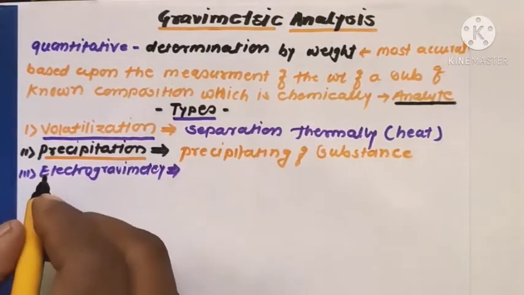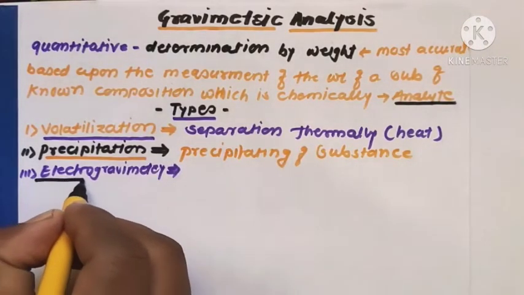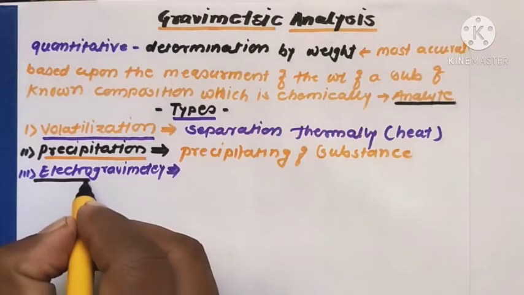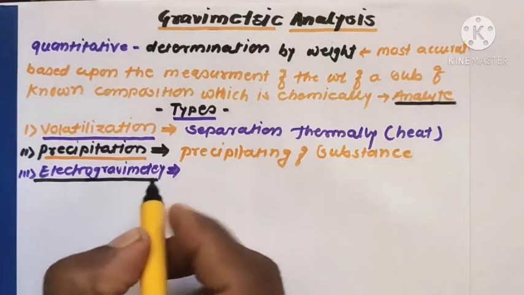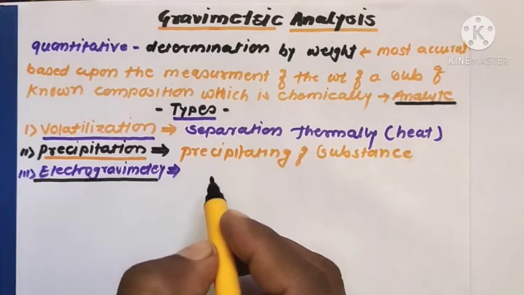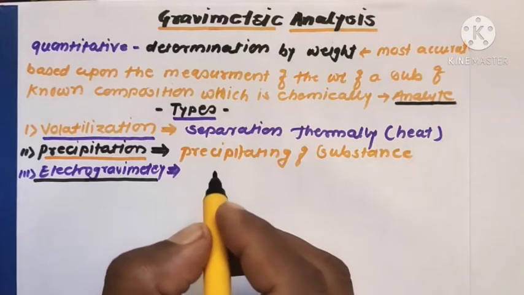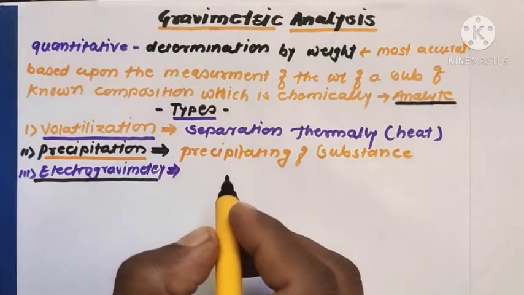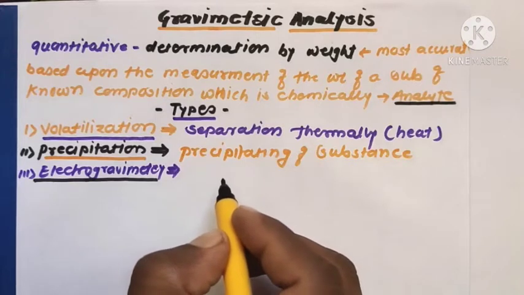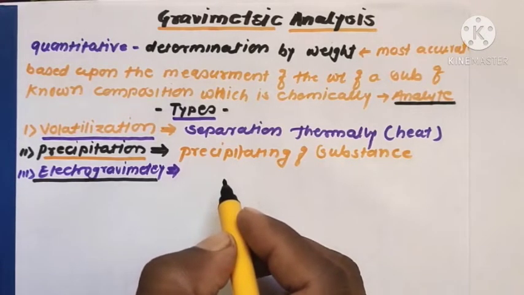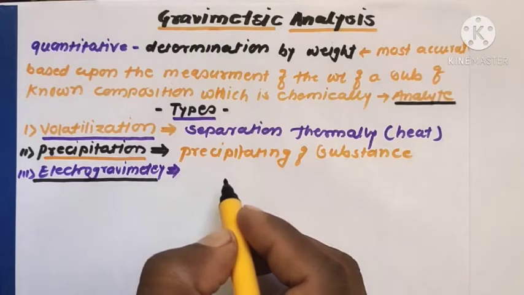The third type of gravimetric analysis is electrogravimetry. Electrogravimetry involves electrolysis, that means the deposition of a metal from solution onto a solid electrode so that its mass can be determined.